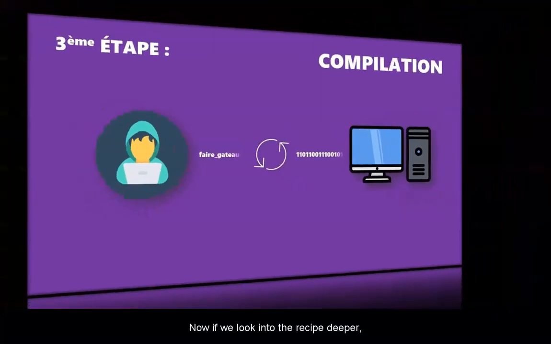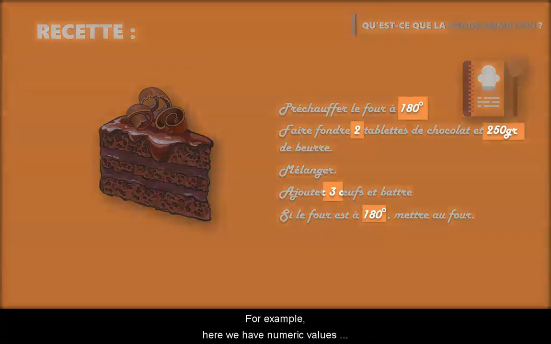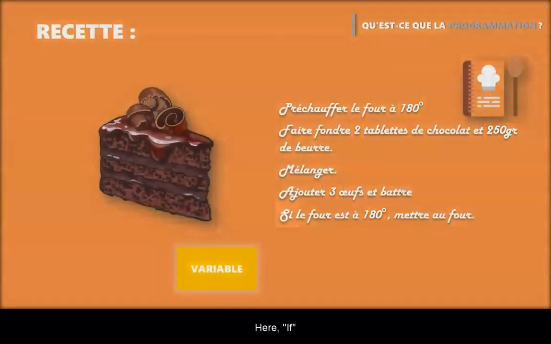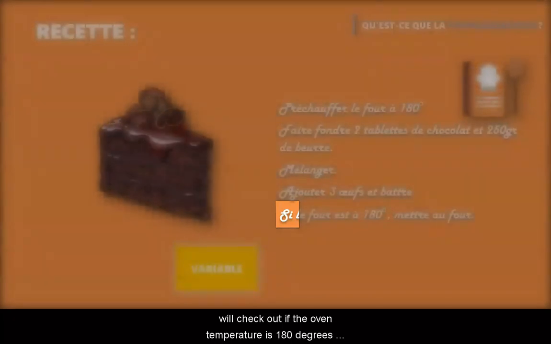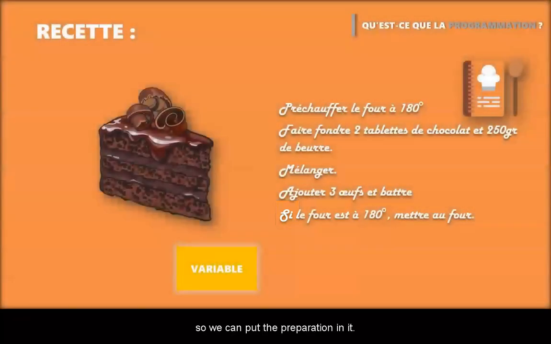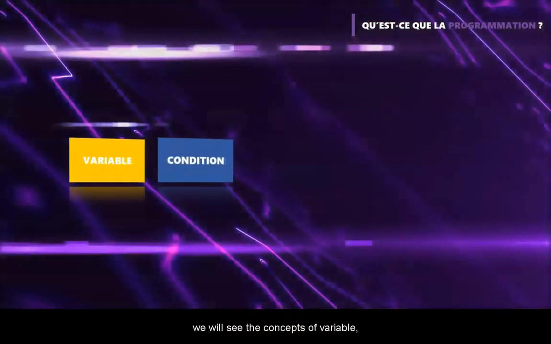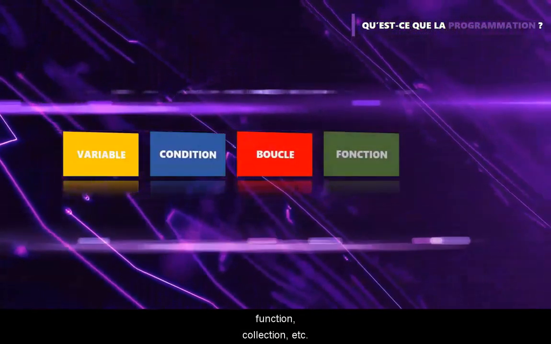Now, if we look into the recipe deeper, we can see that there is various information. For example, here we have numeric values called variables in programming. Here, we check if the oven temperature is 180 degrees, so we can put the preparation in it. In programming, it is called a condition. Well, we are not going to detail everything in this video. In the next videos, we will see the concepts of variable, condition, loop, function, collection, etc.